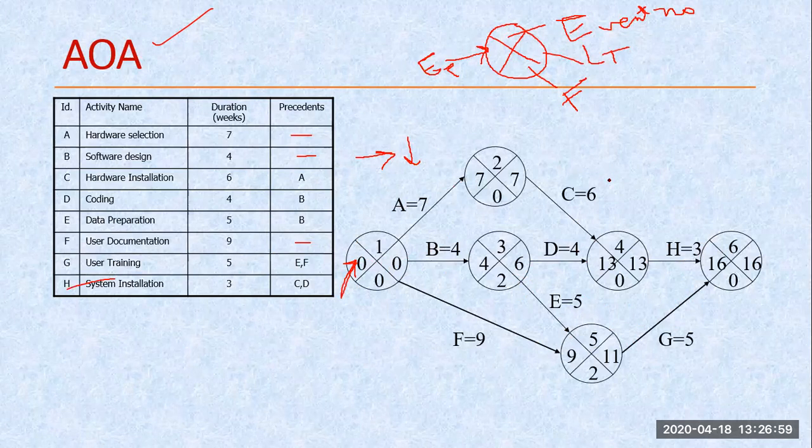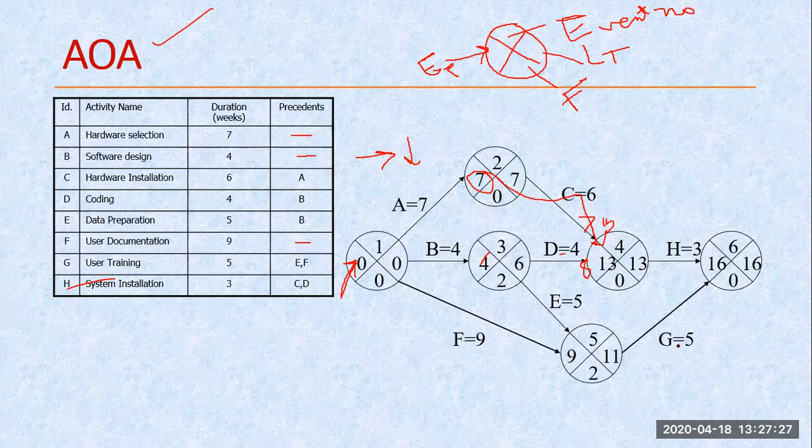Now 7 plus 6, this becomes 13. This 7, I am talking about this 7, and this 6. So that becomes 13. Similarly, this 4 and this 4, that becomes 8. But from this path I am getting 13, and from this path I am getting 8. So which one do I have to write? Which one is the greatest? Similarly, if I calculate this one, 4 plus 5, 9. Here again 9. So any one I can copy.